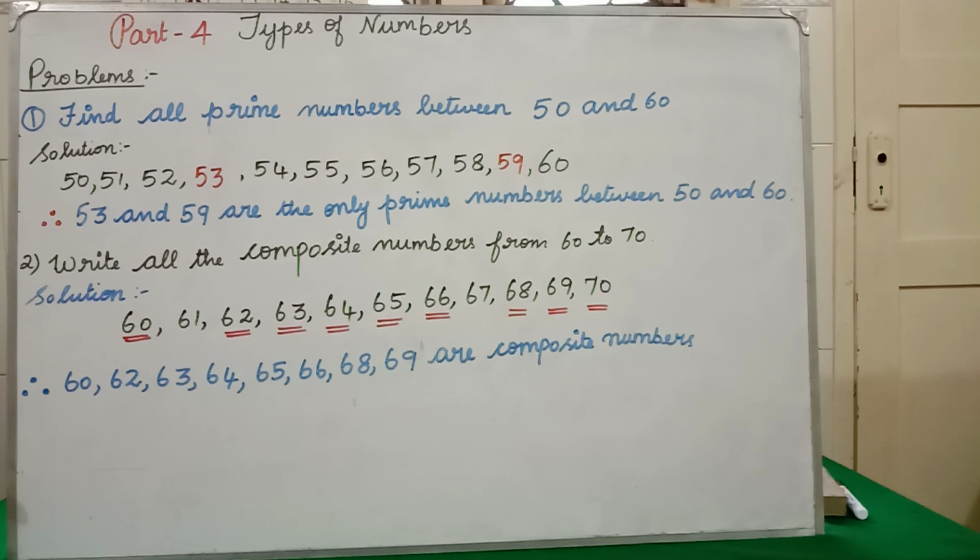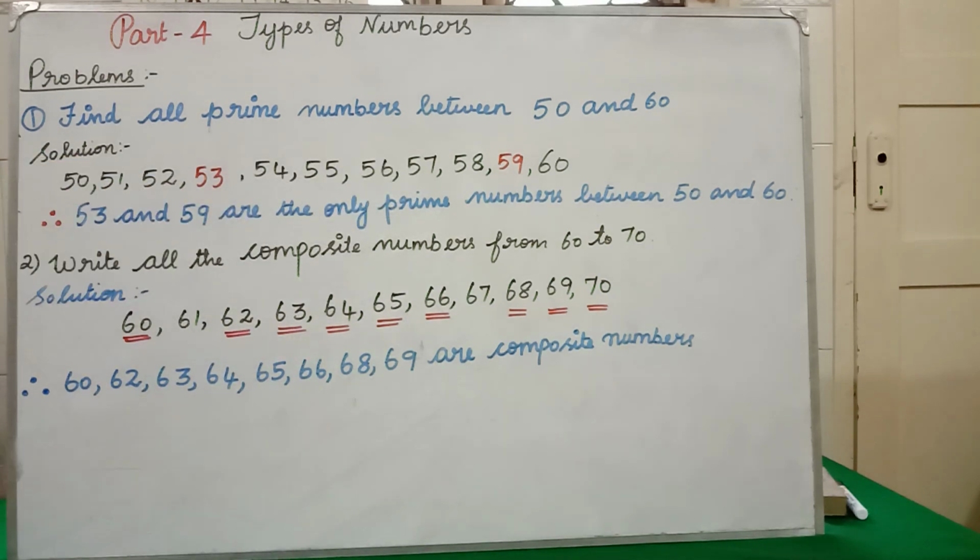54 is an even number, so it is not a prime number. 55 is an odd number, but 55 will come in what table? 11 table. So it has more than 2 factors. So 55 is not a prime number. 56 is again an even number. The only even prime number is what? 2. So apart from that, whatever even number comes, that is not a prime number.